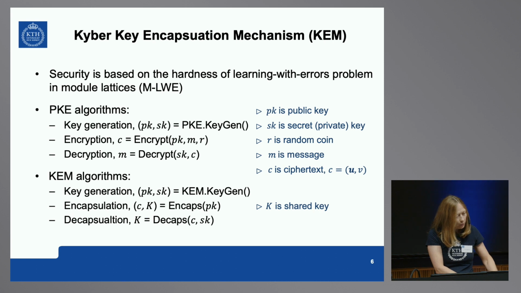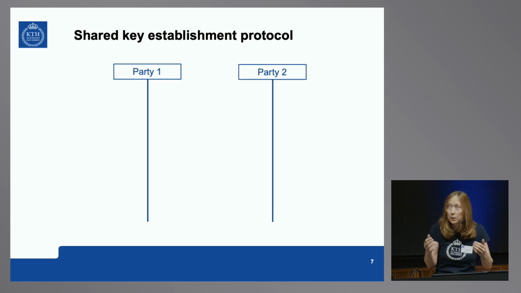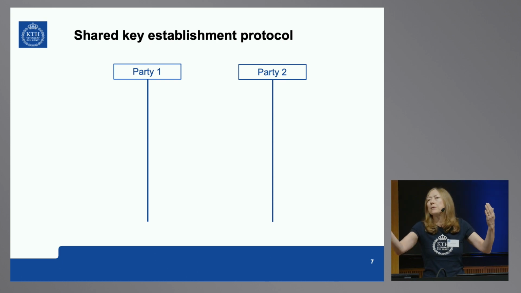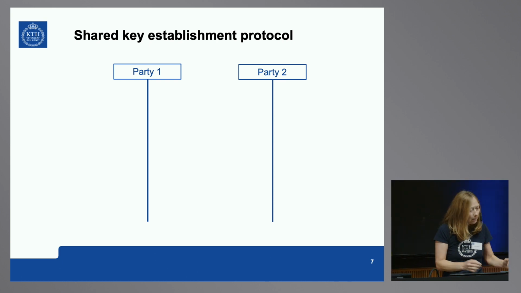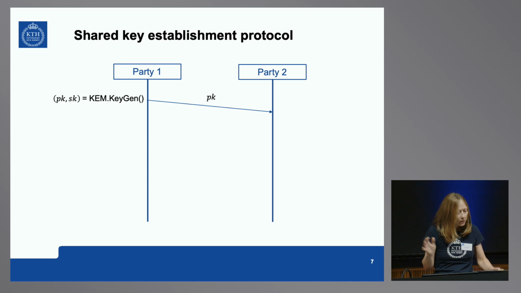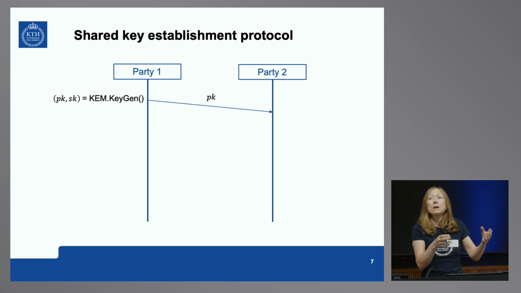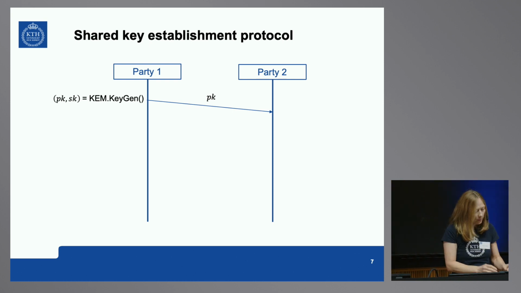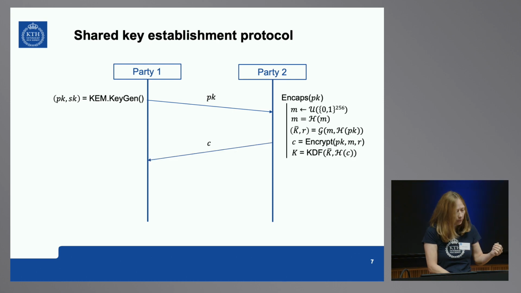I think it would be more useful for you to see the protocol, how you will establish the key. So we have 2 parties. It could be a server and a client, for example. I don't want to take sides on what these parties will be, but some parties. So party 1 is generating a fresh pair of public and secret key and sending it to party 2, the public key they send, of course.